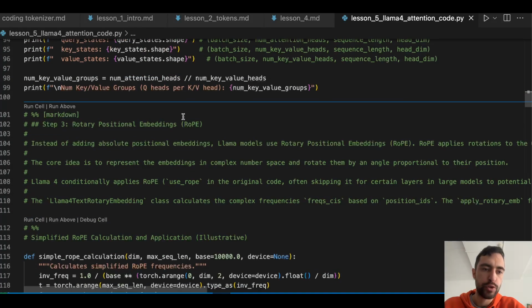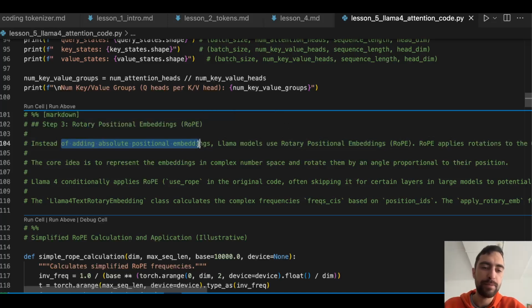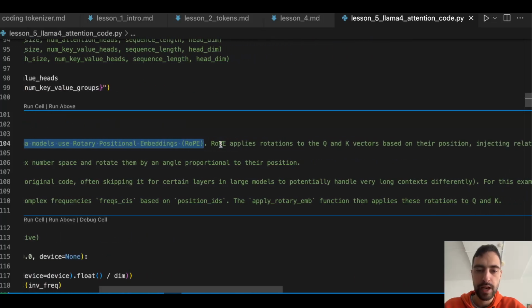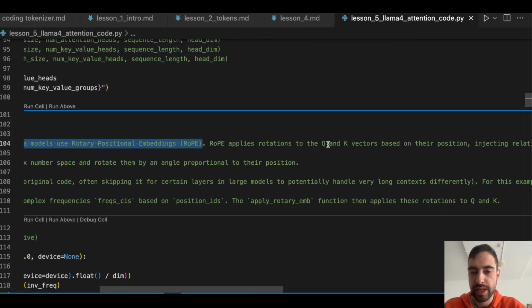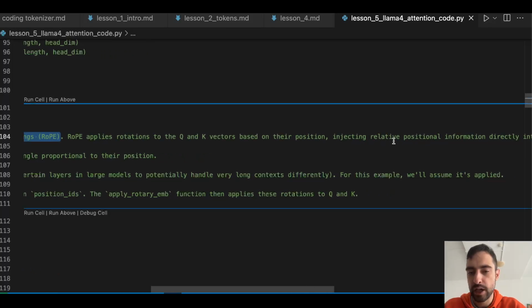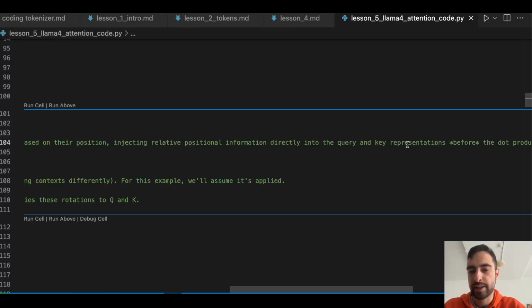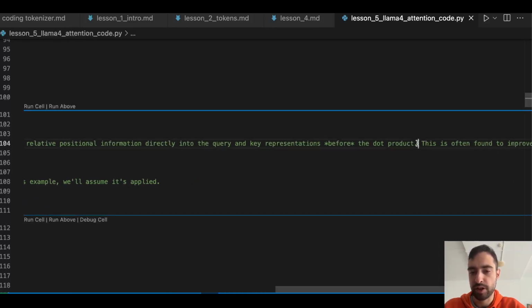Then rotary positional embeddings, RoPE. I was explaining that. So instead of adding absolute positional embeddings, which was done in 2017, Llama models use rotary positional embeddings. This is used by every model right now, I think. RoPE applies rotations to the query and key vectors based on their position, injecting relative positional information directly into the query and key representations before the dot product, so before calculating the attention score of key against query.